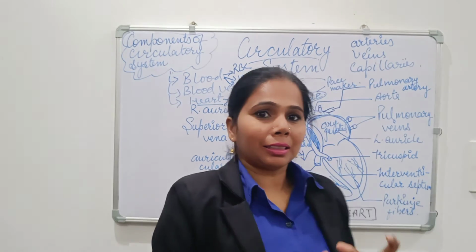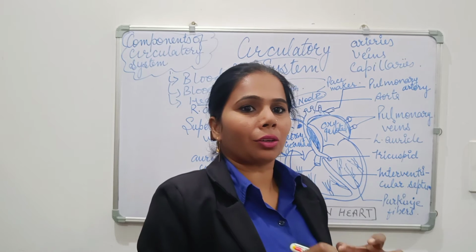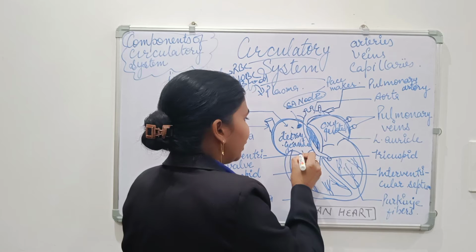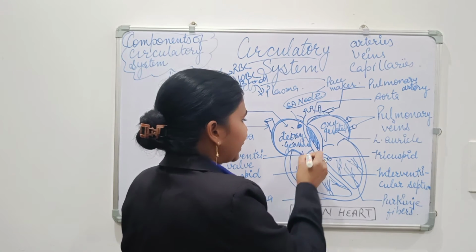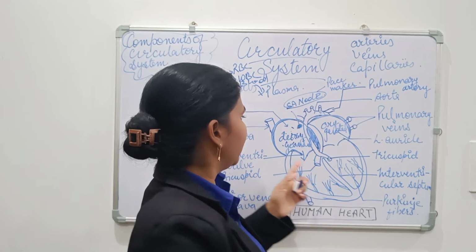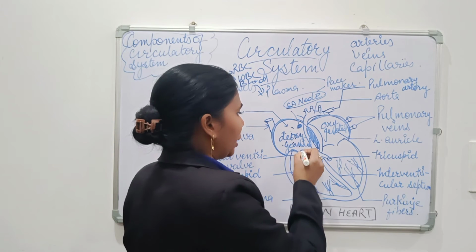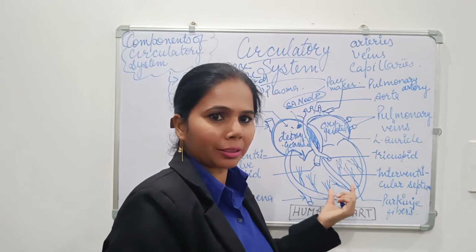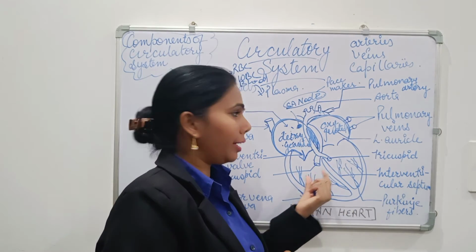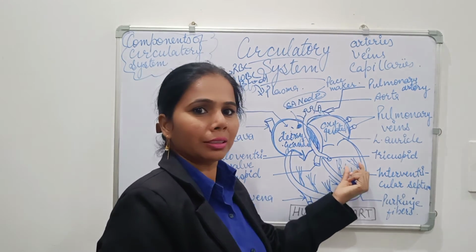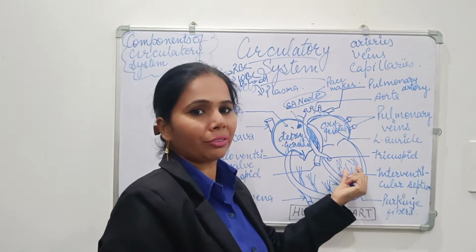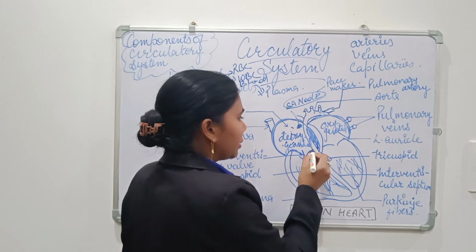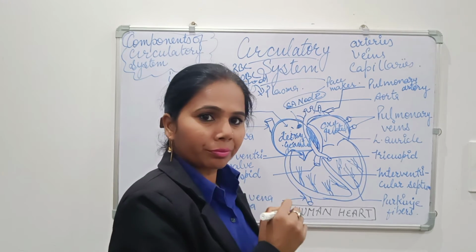They send the signals, the auricle part starts to contract, and when they contract, the valves present between the auricle and ventricle open suddenly and pour their blood into the respective ventricles, the right auricle into the right ventricle and the left auricle into the left ventricle. Now, when they have poured the complete blood, these valves close.